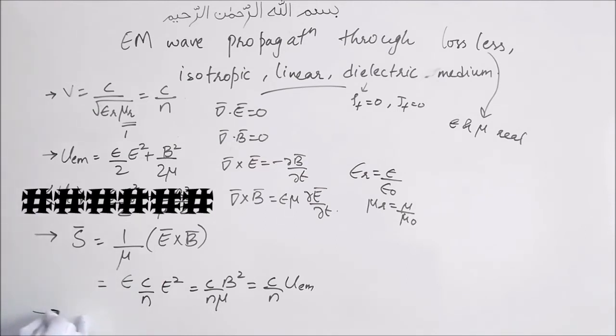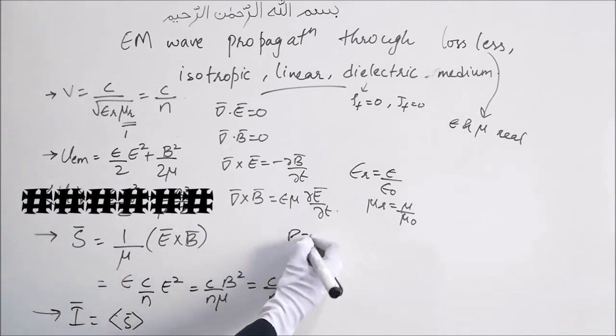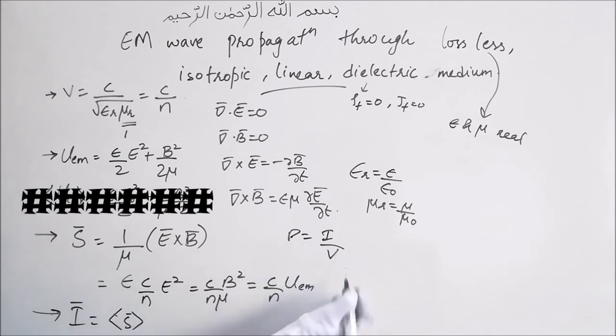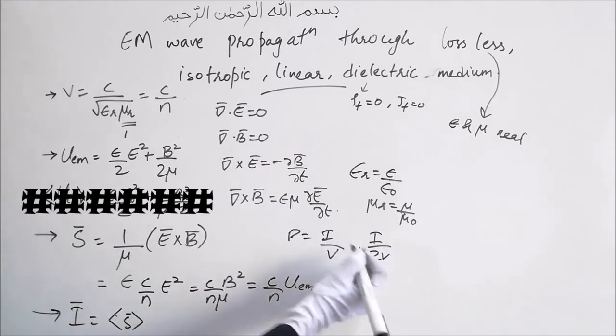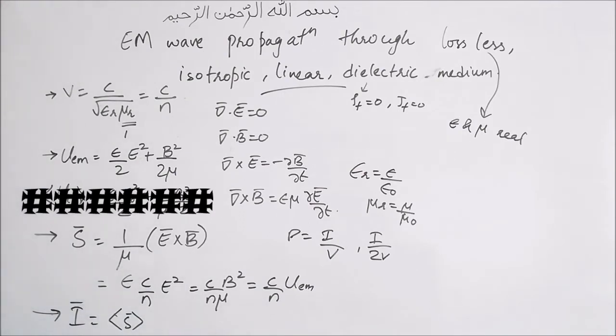And as before, the intensity will be the average of the Poynting vector. And then the pressure: for a perfectly absorbing surface, the pressure will be I by v, and for a perfectly reflecting surface, the pressure will be 2I by v. And the wave impedance, which we saw there as z is equal to root of mu naught upon epsilon naught, here will become z is equal to root of mu divided by epsilon.